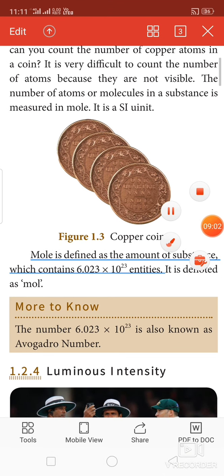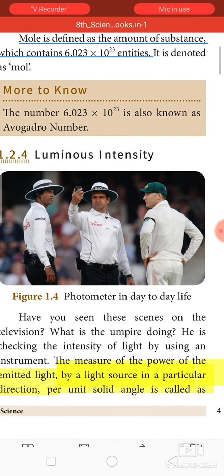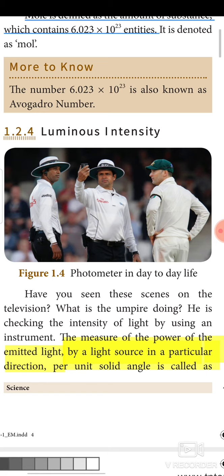Next we have to see luminous intensity. See the picture, what is the umpire doing? Is he checking his mobile signal? No. He is checking the intensity of light using an instrument. So we can easily find out the intensity of light using an instrument. That measure of intensity of light is called luminous intensity.